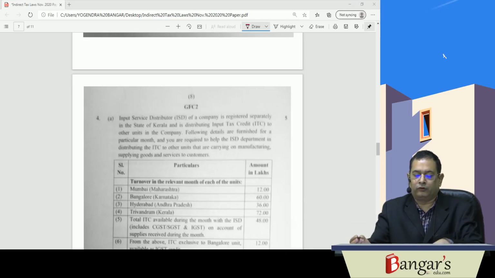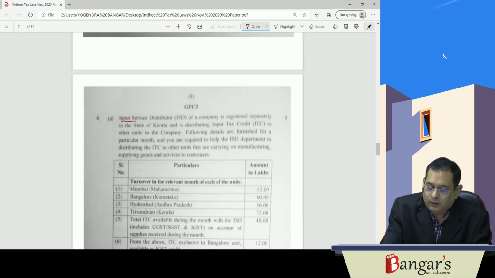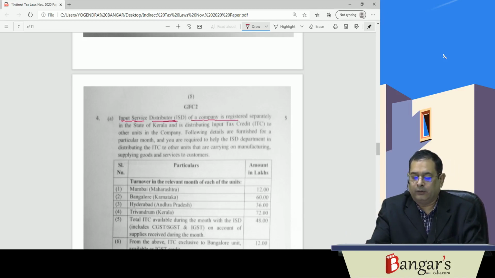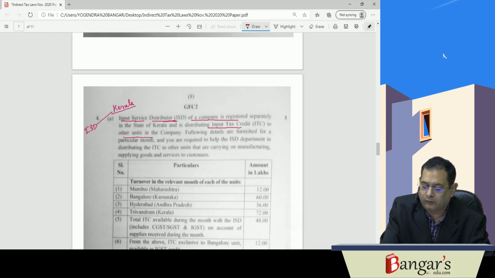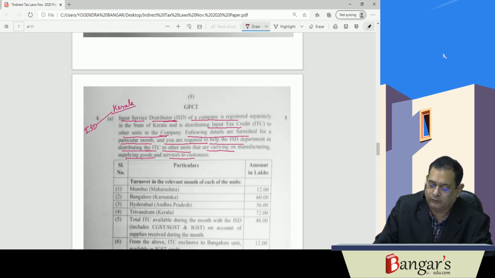Now let us discuss question number 4A. Input service distributor (ISD) of a company, registered separately in the state of Kerala, is distributing ITC. So they have registered as ISD in Kerala, and they are distributing ITC to other units in the company. Following details are furnished for a particular month, and you are required to help the ISD department in distributing ITC to other units that are carrying on manufacturing, supplying goods and services to the customers.